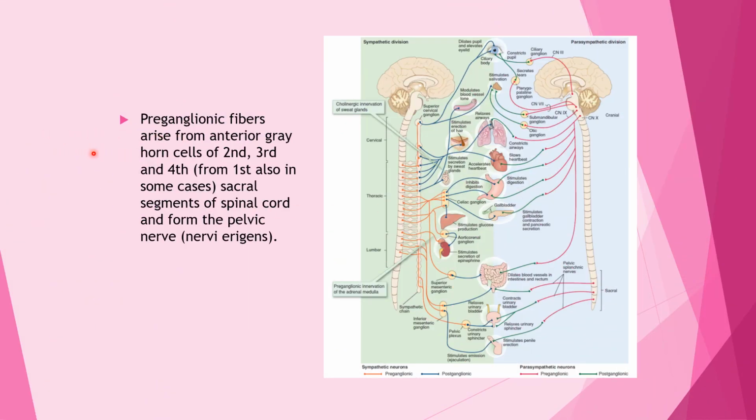Preganglionic fibers arise from the anterior gray horn of the second, third and fourth sacral segments of the spinal cord, and form the pelvic nerve, or nervi erigentes.